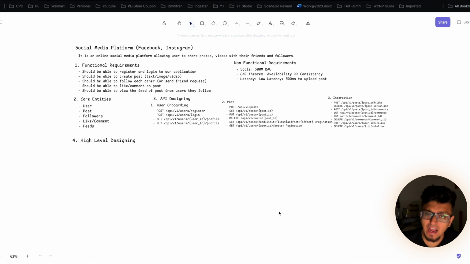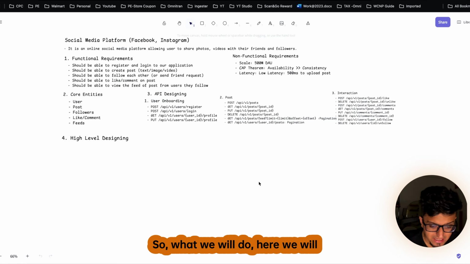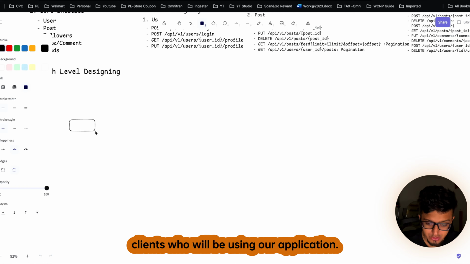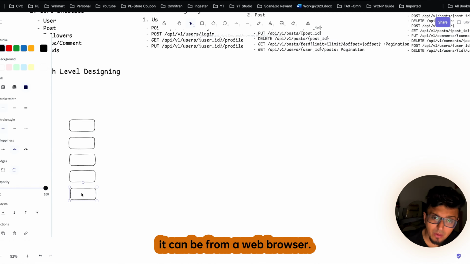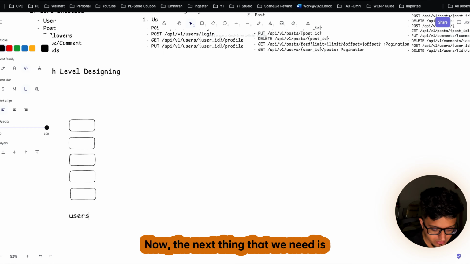So let's start with the high-level design. The first thing that we need is the user in our high-level design. So here we will first draw a few of the users or the clients who will be using our application. This can be a mobile client or it can be a web browser. So these will be our users or the clients.